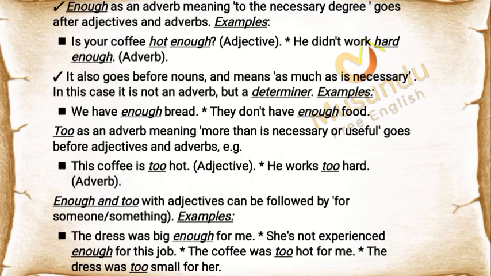Enough and too, with adjectives, can be followed by, for someone/something. Examples: the dress was big enough for me. She's not experienced enough for this job. The coffee was too hot for me. The dress was too small for her.